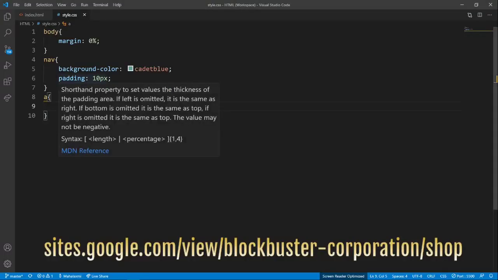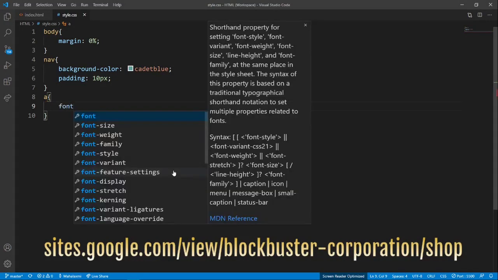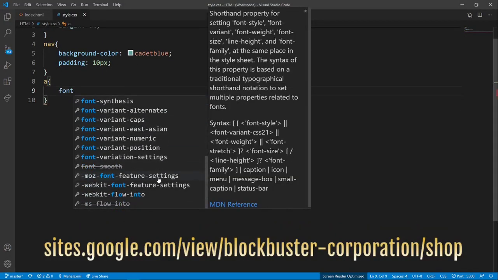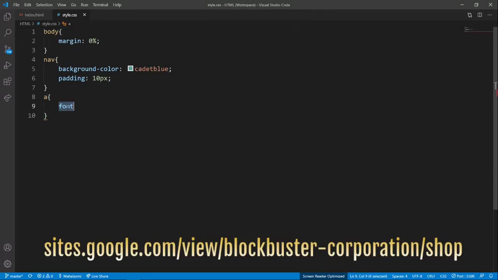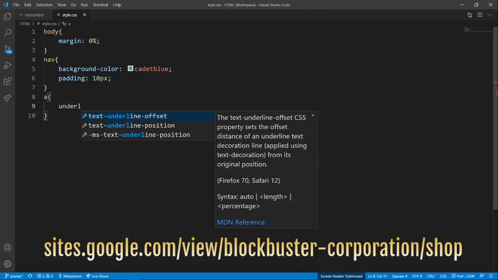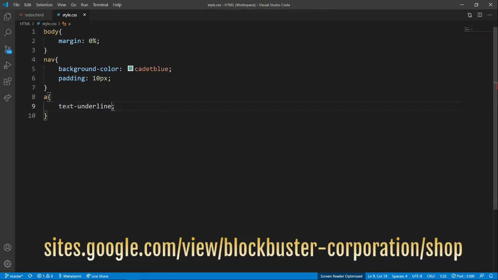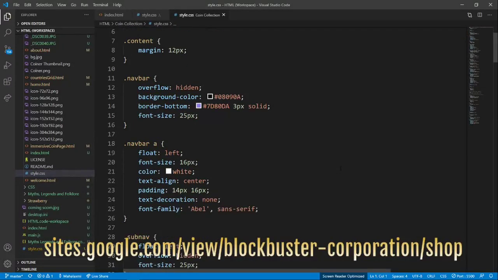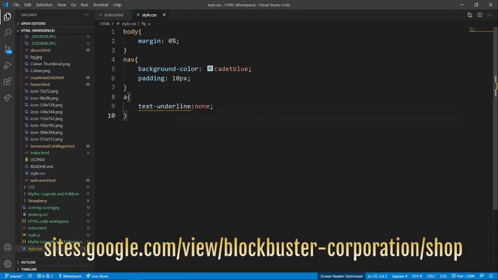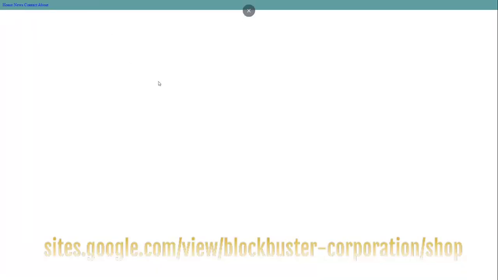So I don't want any underlines. Text underline. Sorry, it's been such a long time since I did this. I'm getting confused. Okay, so it's text-decoration, not underline. So you remove the underline.